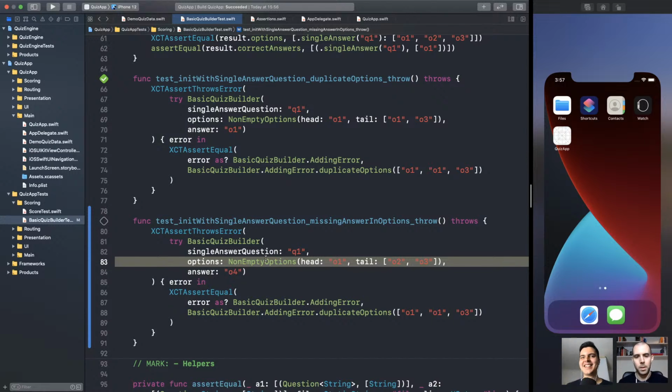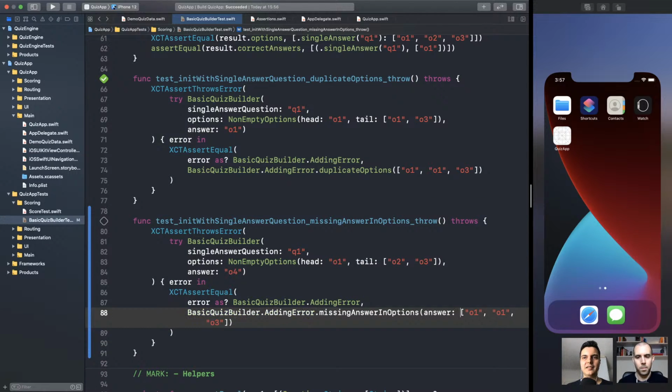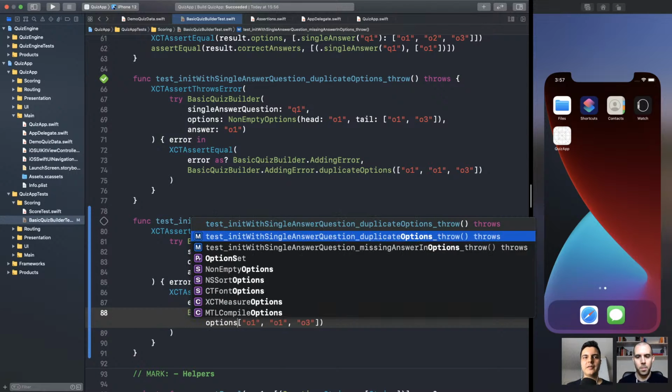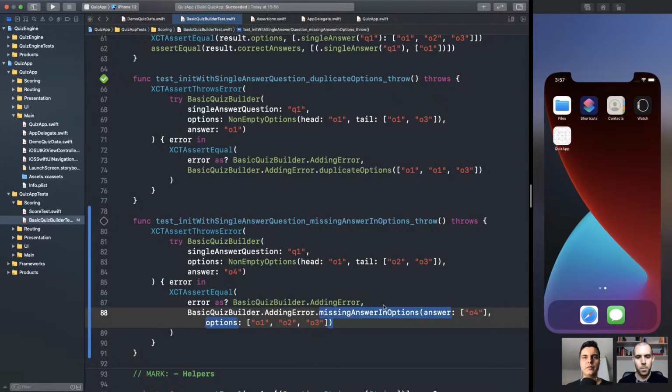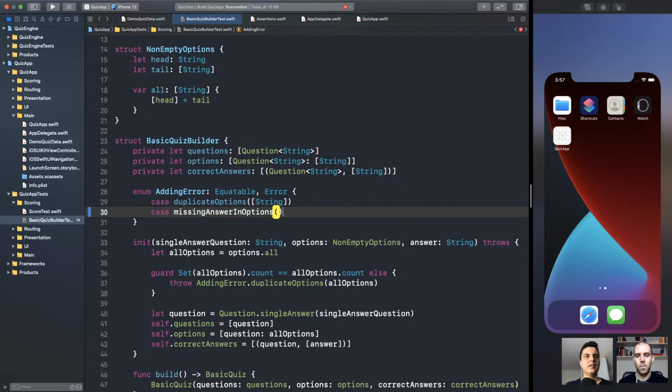Yeah, it doesn't exist. So here you should throw missing answer in options, where we provide what was the provided answer. In this case, it's a single 04. And the options 01, 02, 03. Makes sense? Yes. Let's add this new error case. Answer is an array of options, and options is also an array of options.